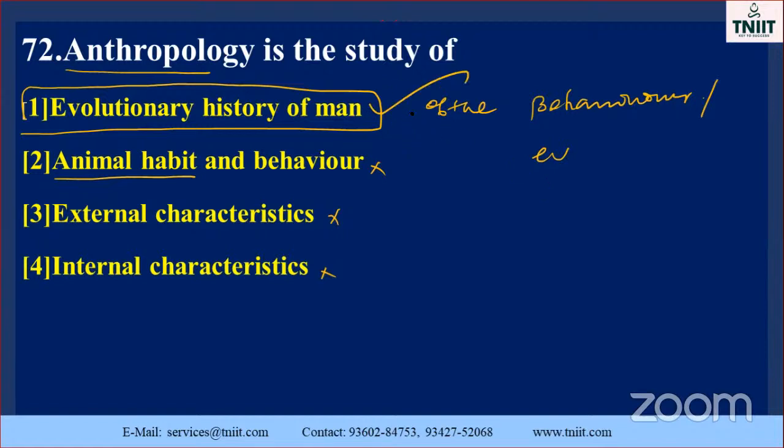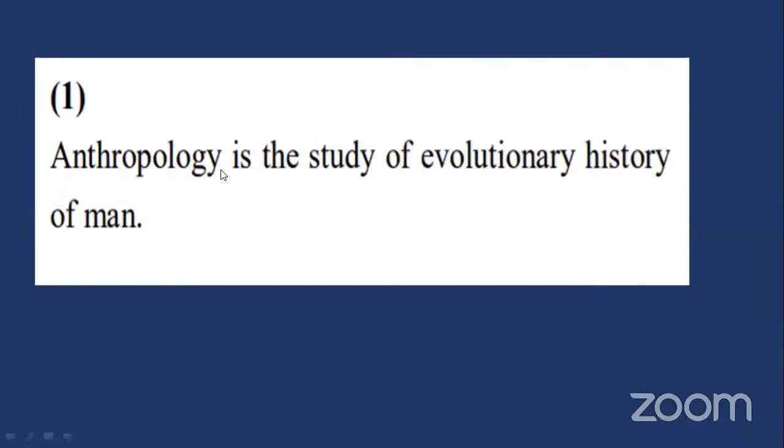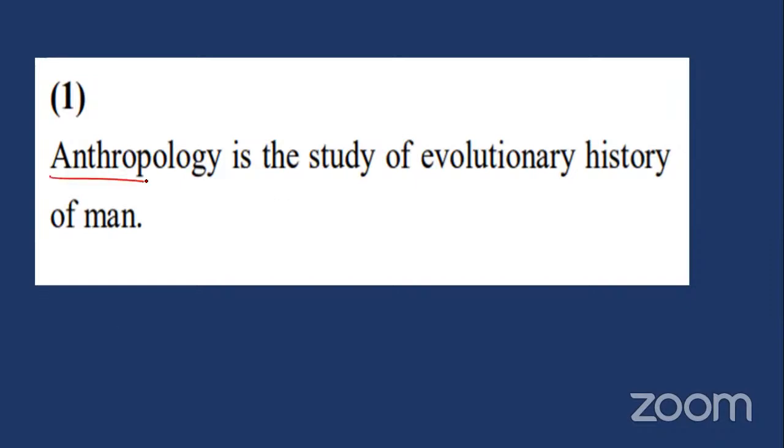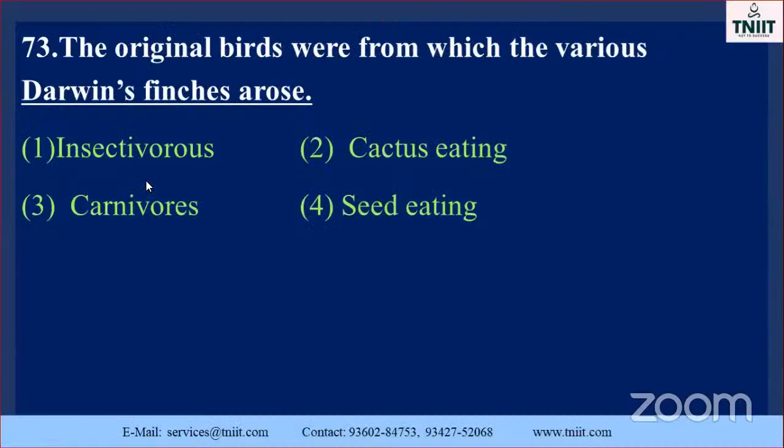Okay, go to the next one. Anthropology is the study of the evolutionary history of man. What is the meaning of evolution? Evolution is nothing but the behavior, how they discovered the cycle or wheel, fire. These are the evolutionary history. That is called anthropology. This is also an important point.